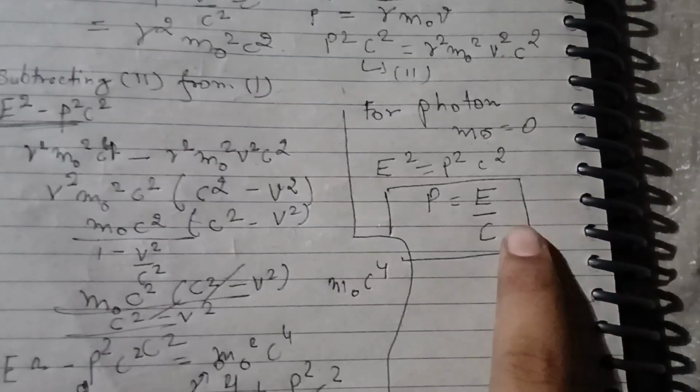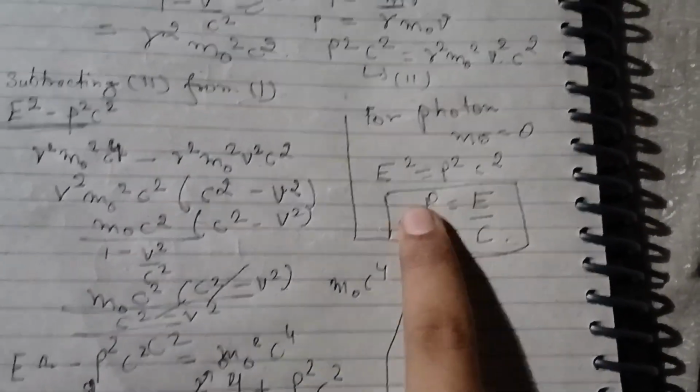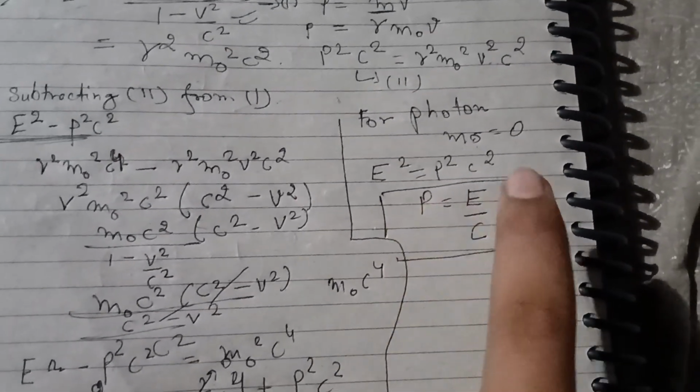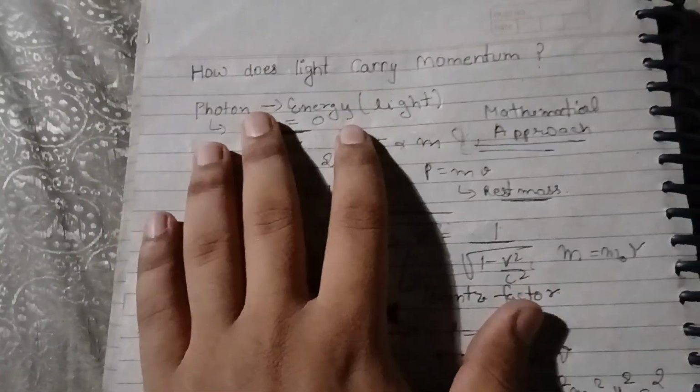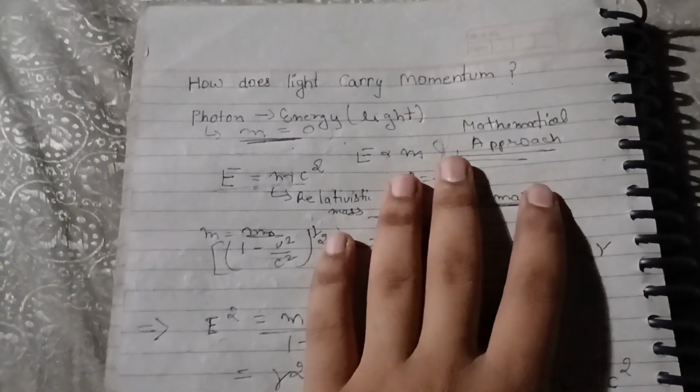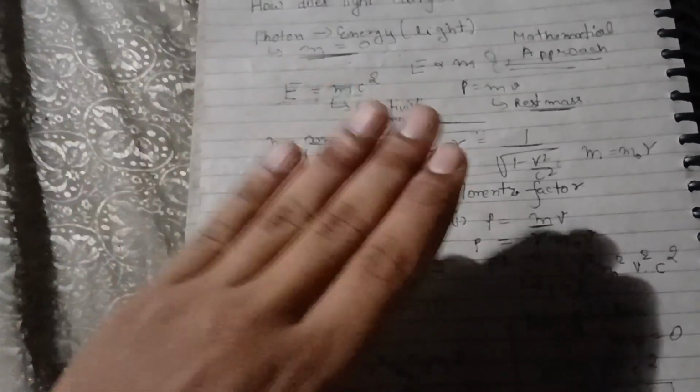See here, there is no mass, although there is a momentum, which means if there is energy, and obviously there is the speed of light, then there will be momentum, and it will be carried by the photon. So this is how light carries momentum. We haven't taken the particle nature or the wave nature of light, but it basically balances out between both of them.